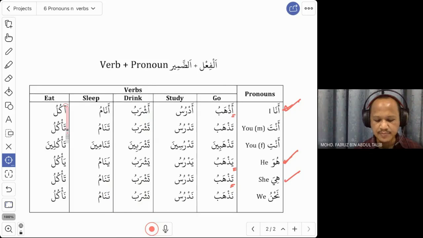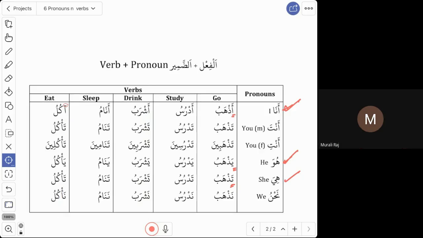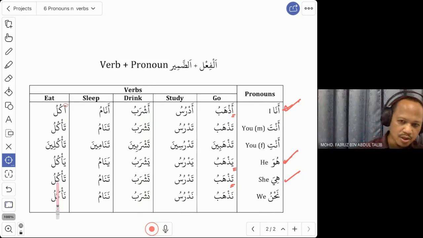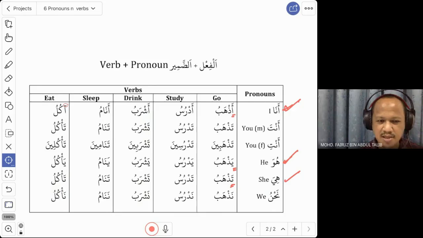And the last one, I eat. Akulu. Just now when we say he eats, you change to ya, but we say yakulu. And now you change to hiya, you change to ta. Takulu, good. We say takulu. Hiya takul samak. Samak is fish.